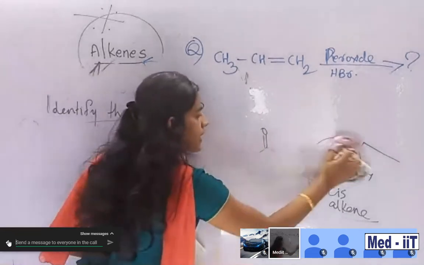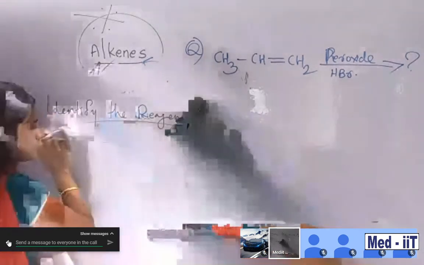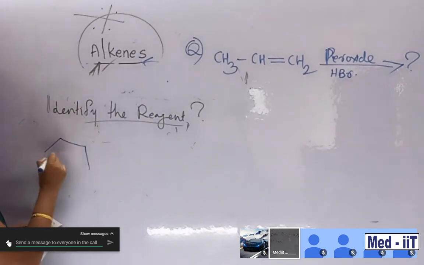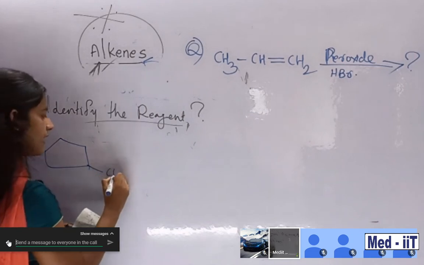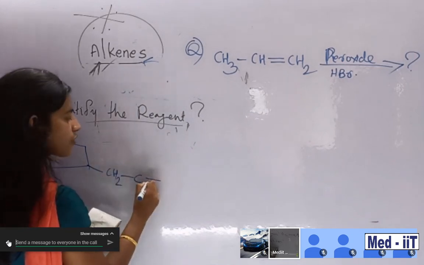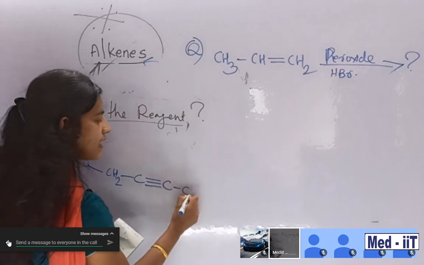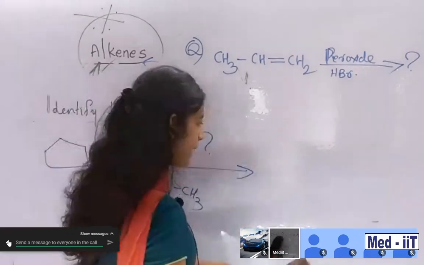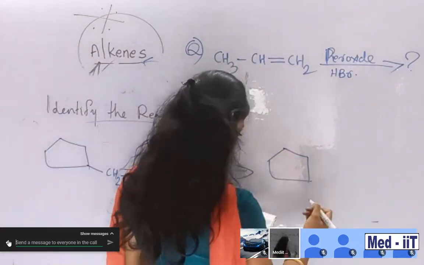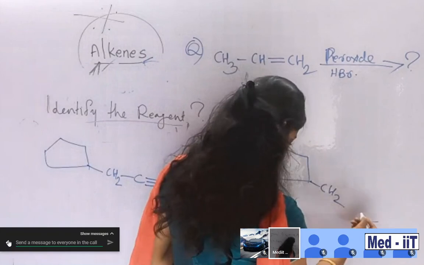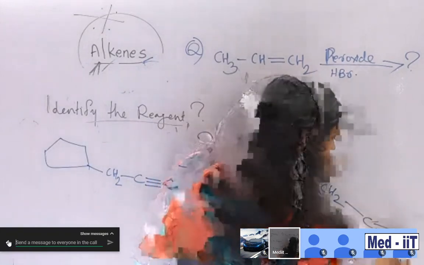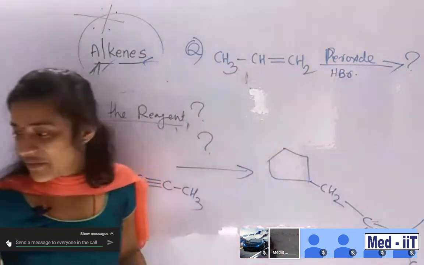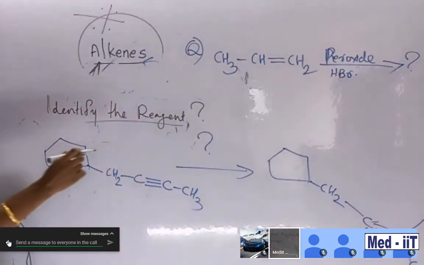Look, students. CH2, C 1, 2, 3 triple bond, and then CH3. This is your product. Identify again a reagent, and the product I am giving you: CH2, C double bond C, hydrogen. Here is also hydrogen, and then CH3. Identify this product, meaning identify the reagent, student. This is your duty.